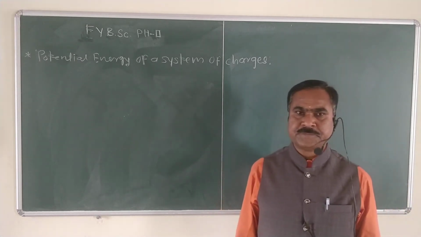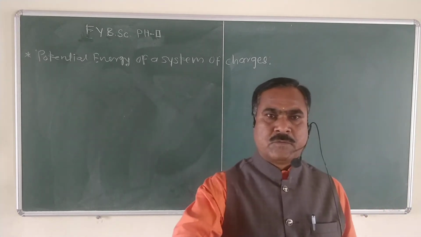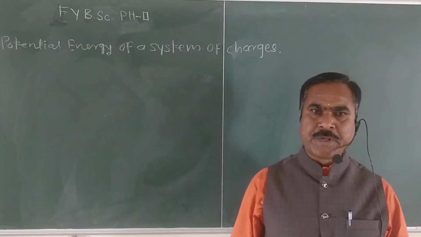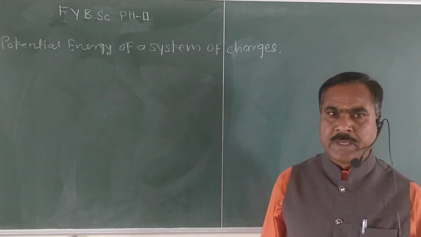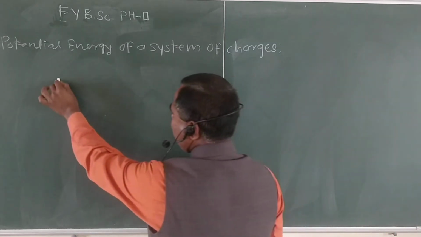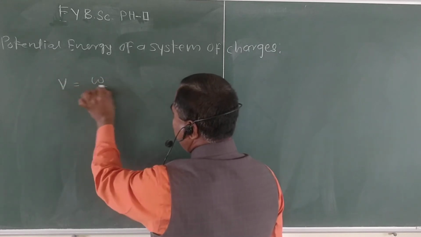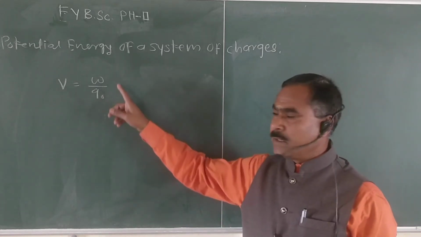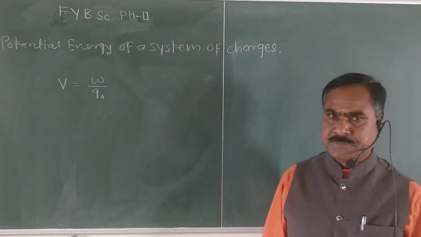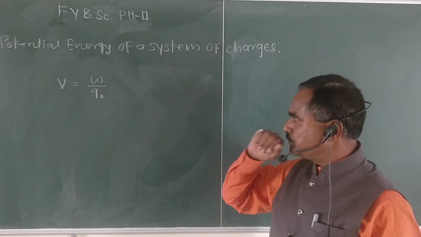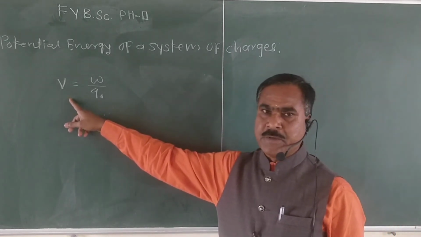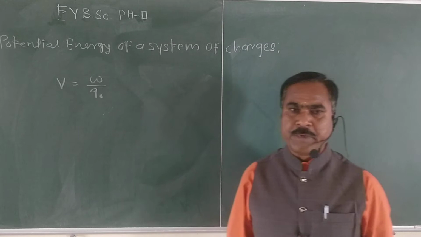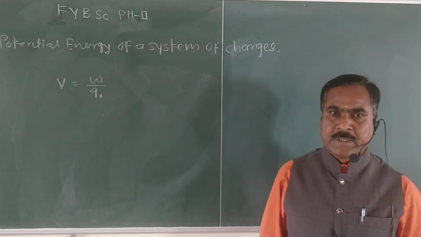Good morning, friends. In the last lecture, we have seen the definition of electric potential, and electric potential is given by the formula V equal to W upon Q naught, where W is the work done and Q naught is the positive test charge. That means electric potential means work done in bringing a positive test charge from infinity to that particular point in an electric field,